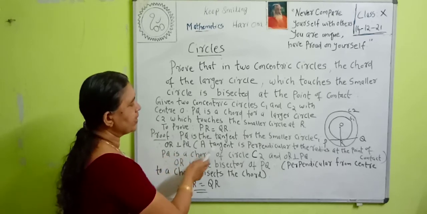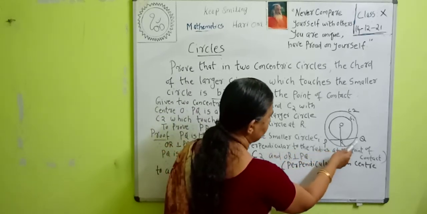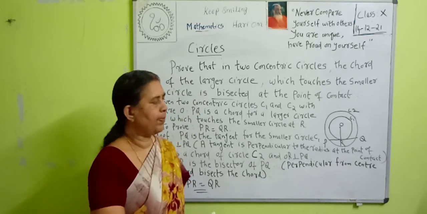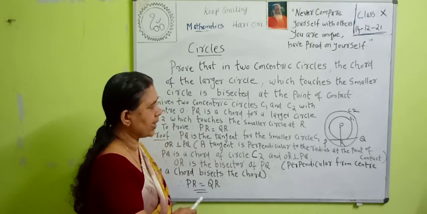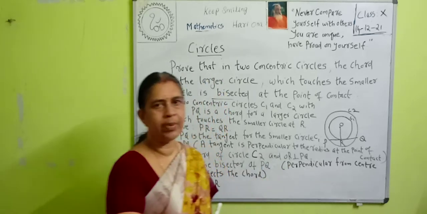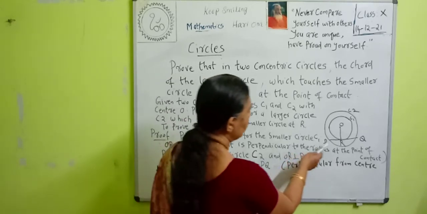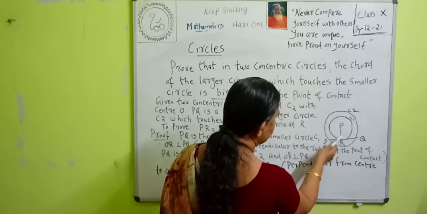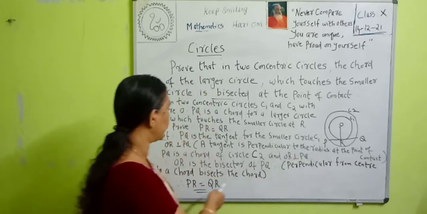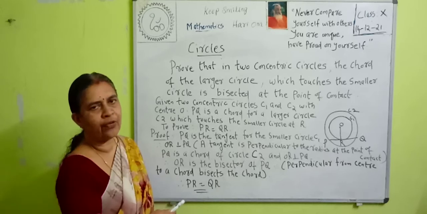Here PQ is a tangent for the smaller circle. Then we can say that OR is perpendicular to PQ. Why? PQ is a tangent to the smaller circle. So, why is OR perpendicular to PQ? Because a tangent is perpendicular to the radius at the point of contact. Therefore, PQ is a tangent to the circle and OR is the radius, so the tangent is perpendicular to the radius. That is, OR is perpendicular to PQ.